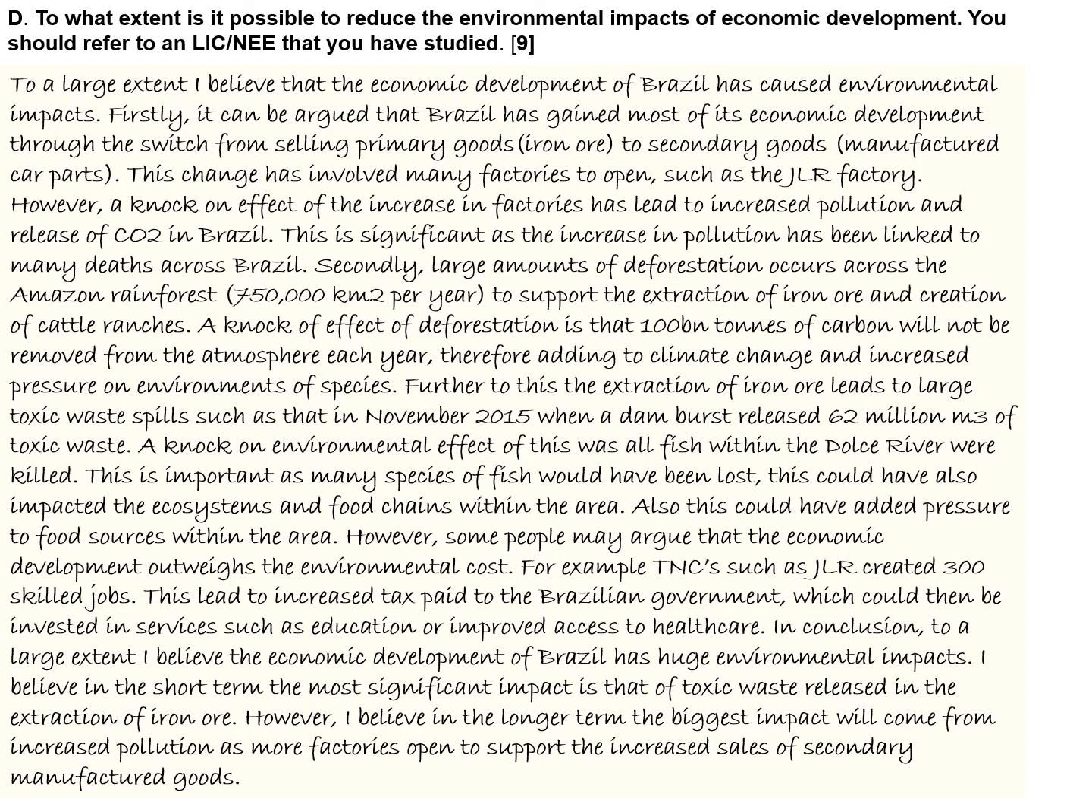Secondly, a large amount of deforestation occurs across the Amazon rainforest, which is about 750,000 kilometers squared per year. That's to support the extraction of iron ore and the creation of cattle ranches. A knock-on effect of this deforestation is that about 100 billion tonnes of carbon will not be removed from the atmosphere per year. Therefore, it adds to climate change and increased pressure on the environment of species. Further to this, the extraction of iron ore leads to large toxic waste spills, such as that in November 2015, when a dam burst and it released 62 million meters cubed of toxic waste.